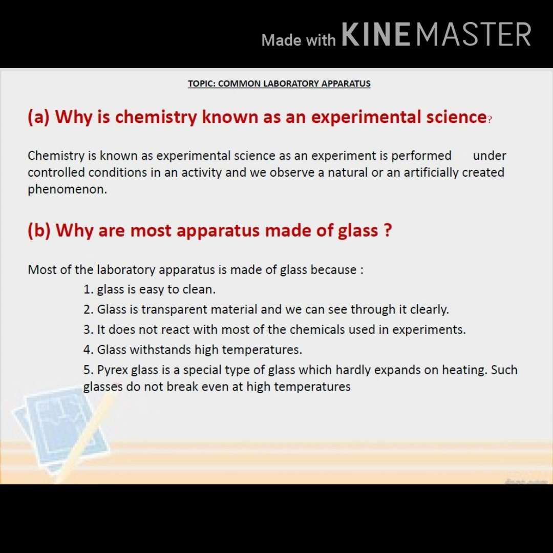It does not react with most of the chemicals used in experiments. Glass withstands high temperatures. Pyrex glass is a special type of glass which hardly expands on heating. Such glasses do not break even at high temperatures.